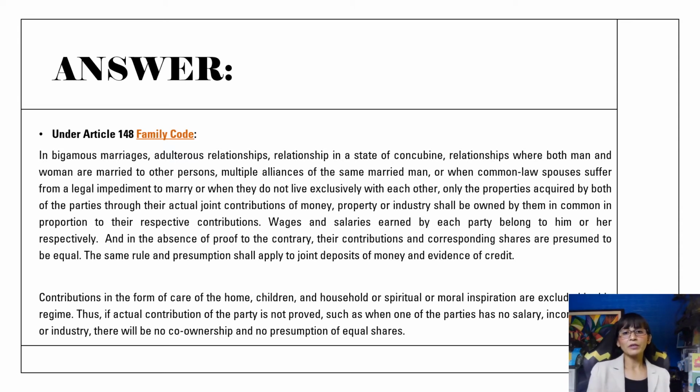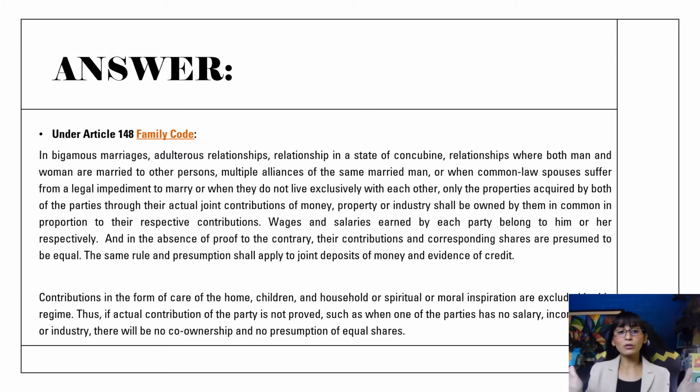The wages and salaries earned by each party belong to him or to her respectively, and in the absence of proof to the contrary, their contributions and corresponding shares are presumed to be equal. The same rule and presumption shall apply to joint deposits of money and evidence of credit. Now, contributions in the form of care for the home, the children, the household, or spiritual or moral inspiration are excluded from the property regime.